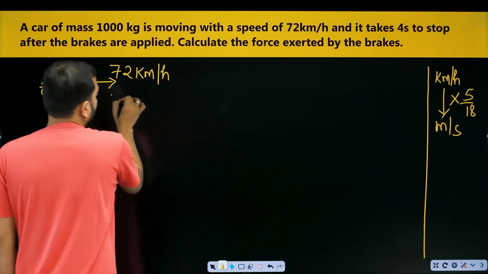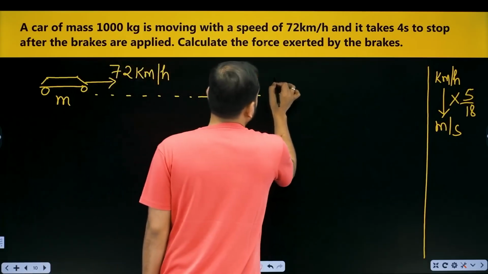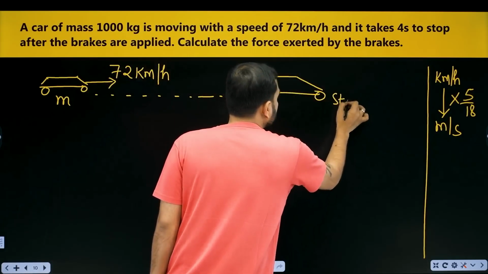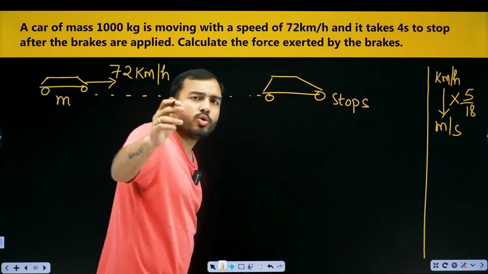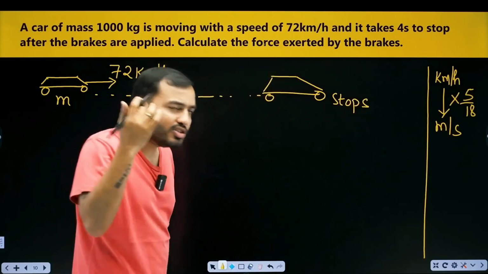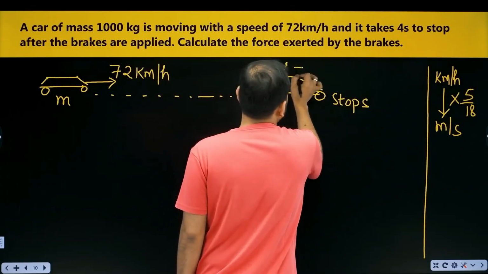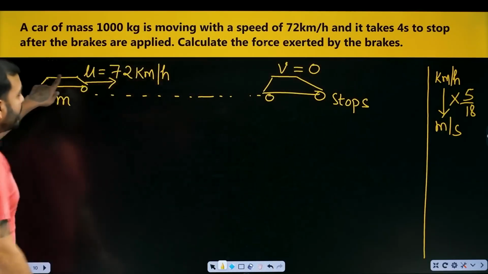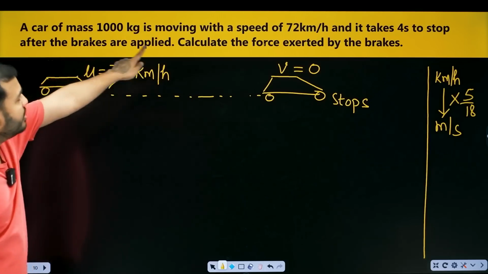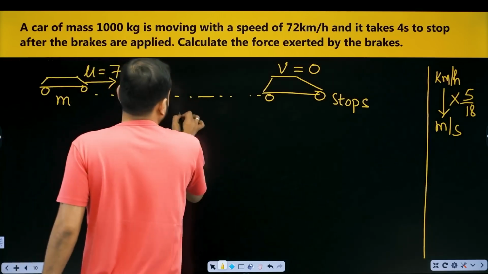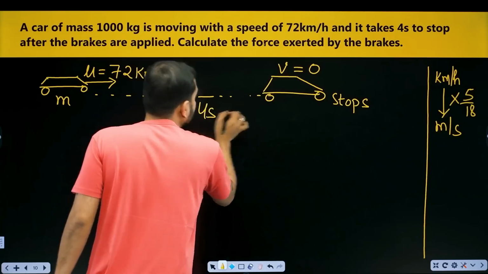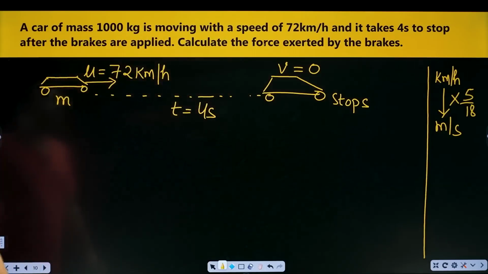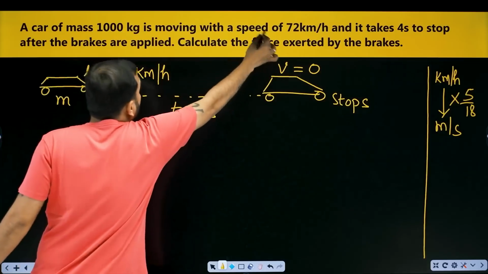Okay. After 4 seconds, this car stops. Now beta, if something stops, then what has its velocity become? 0. So its final velocity is 0. Initial velocity is this. Earlier it was moving with this. It takes 4 seconds, so after 4 seconds it stops. That is the final velocity 0. Calculate the force exerted by the brakes. What's demanded from me? Only a force is asked.